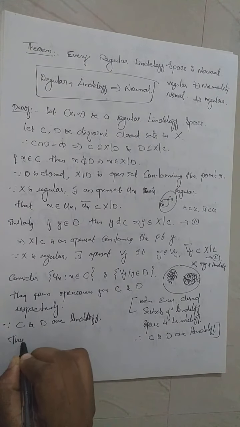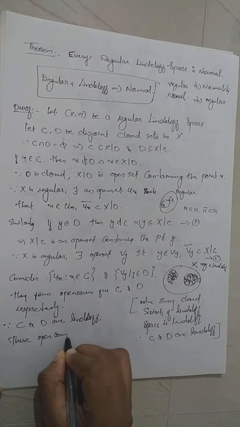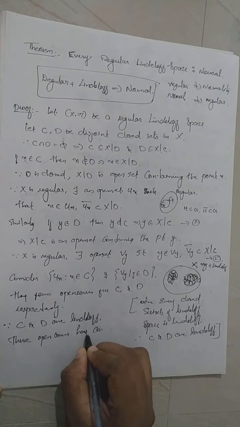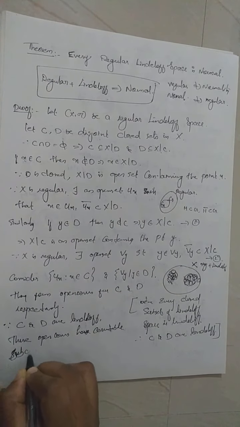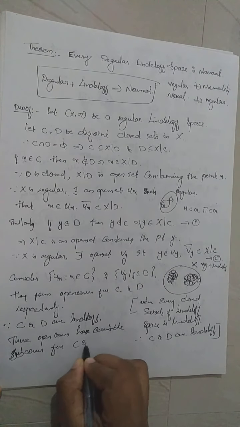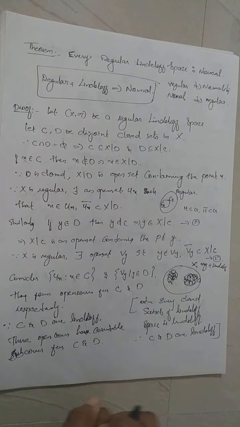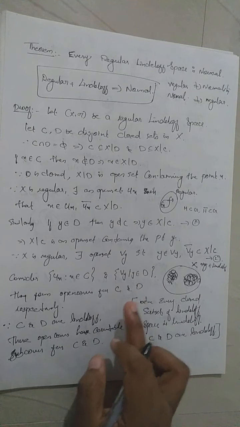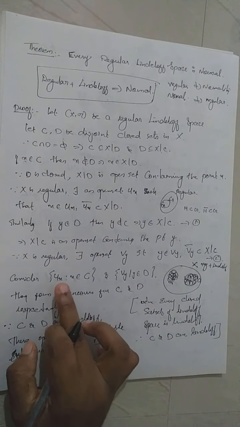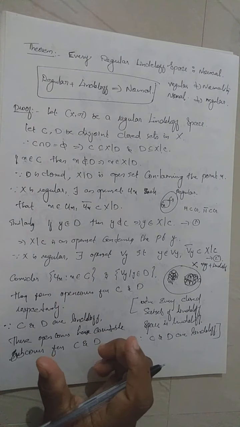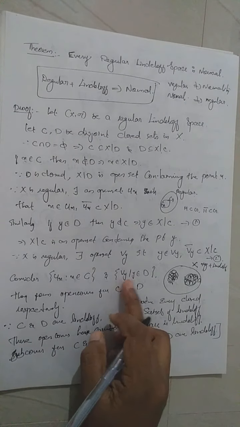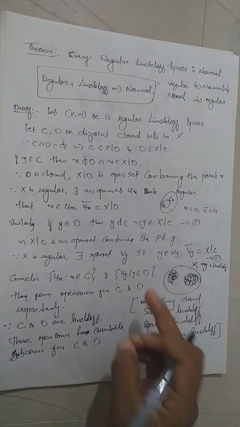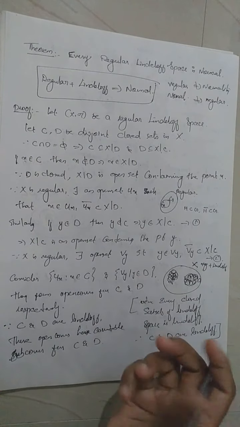these open covers have countable subcover for C and D. So that means I can choose finitely many members from this collection to cover C and finitely many members from this collection to cover D. So I take Ux1, Ux2, etc., Uxn to be the open sets in this collection whose union can cover C, and Vy1, Vy2, etc., Vym, a finite number of open sets in this collection whose union can cover D.